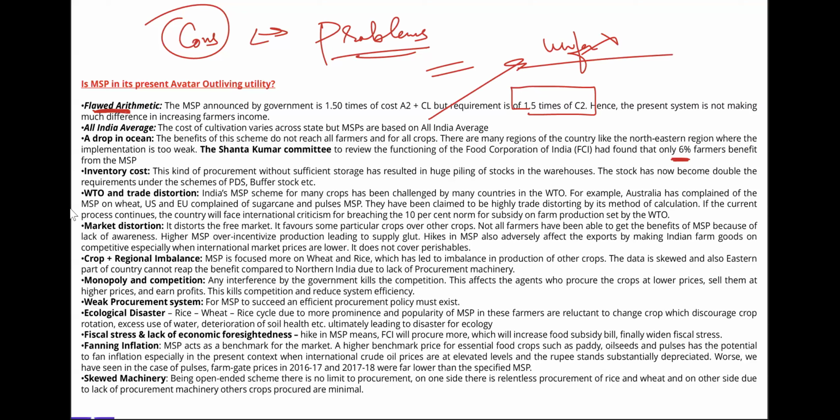Then the inventory cost, the kind of procurement without sufficient storage, because you have heard so many stories about FCI, that whatever FCI has procured, the grains are rotting over there in the storage of the FCI.